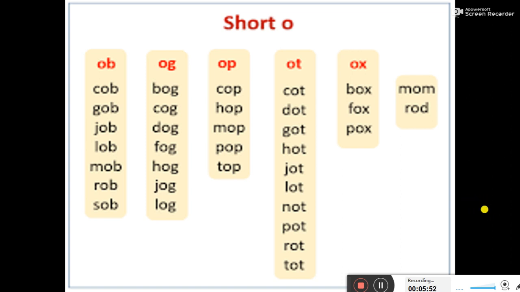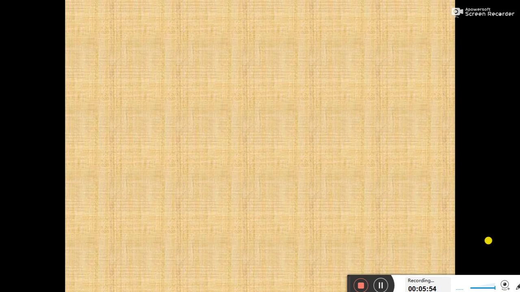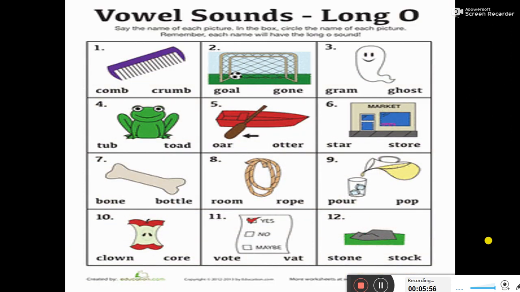So in the next image we are having one exercise related to sound words of O. Let's have a look at what we have to do in this exercise. Question is, say the name of each picture in the box. Circle the name of each picture.